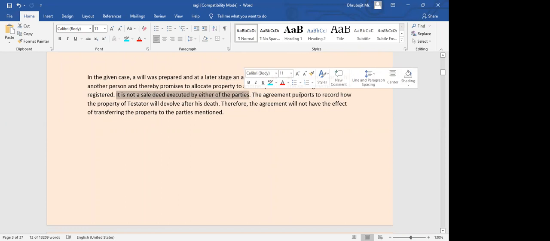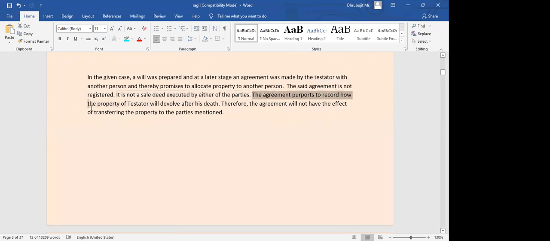It was just an agreement. This agreement purports to record how the property of the testator will devolve after his death. Therefore, this agreement will not have the effect of transferring property to the parties mentioned, because there already was a will in existence, and it was not like the property got sold or was registered in the name of the person. That did not happen. It was just an agreement which was not even registered. It just made some changes in terms of the will.